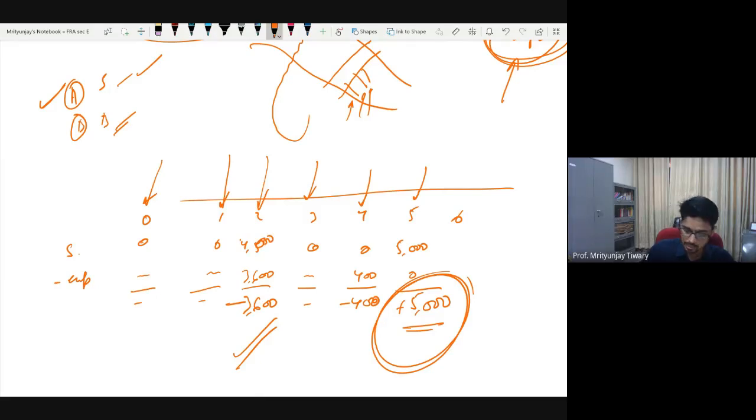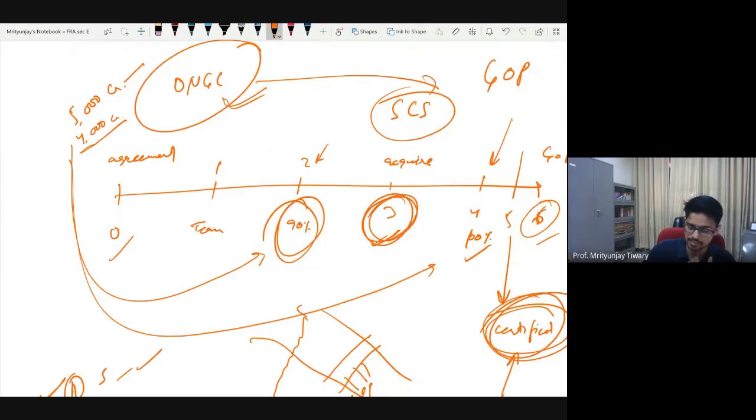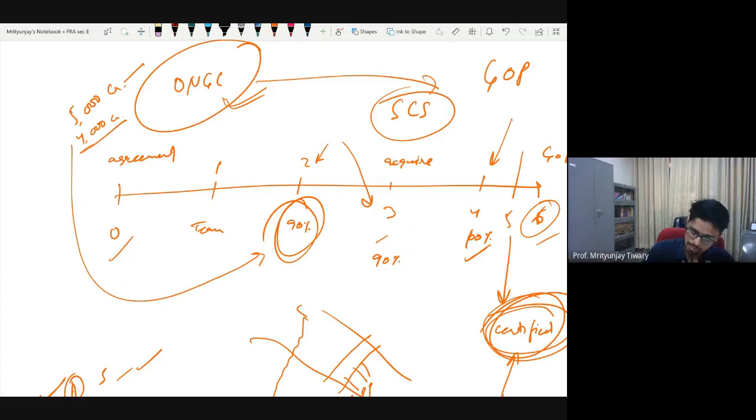Fine. Now this you could not have done if you see the possibility that, let us say, the machine that is needed is very doubtful. I don't know whether I will acquire it or not. So in that situation, wait until day 3, and in day 3 recognize 90% of the revenue. Okay, so two things are important here: you waited for day 3, and on day 3 also you did not recognize 100%, rather you recognize only 90%. Why? Because on this day you are certain that you will complete the work, but so far you have completed only 90%.